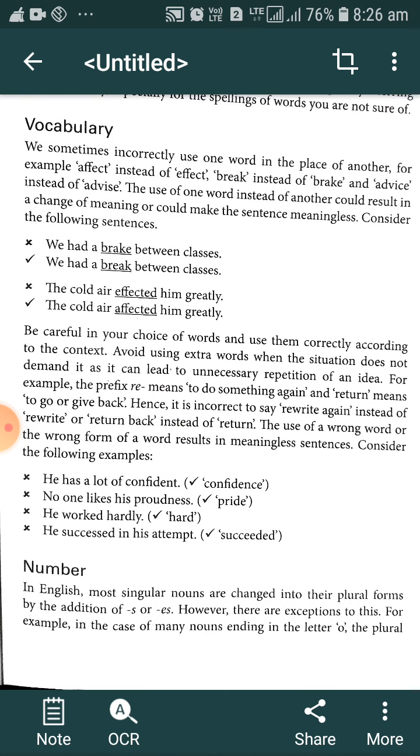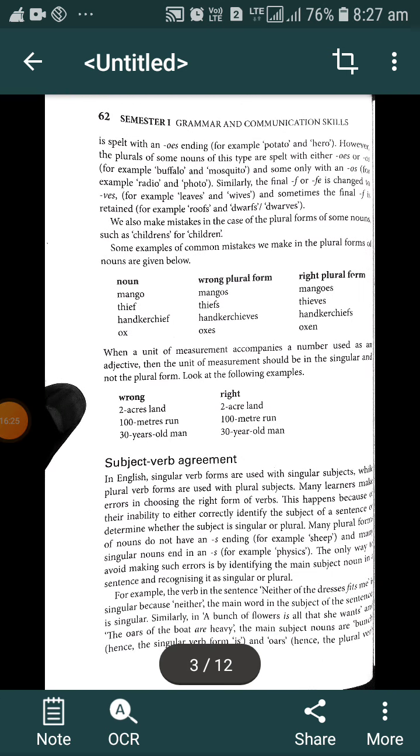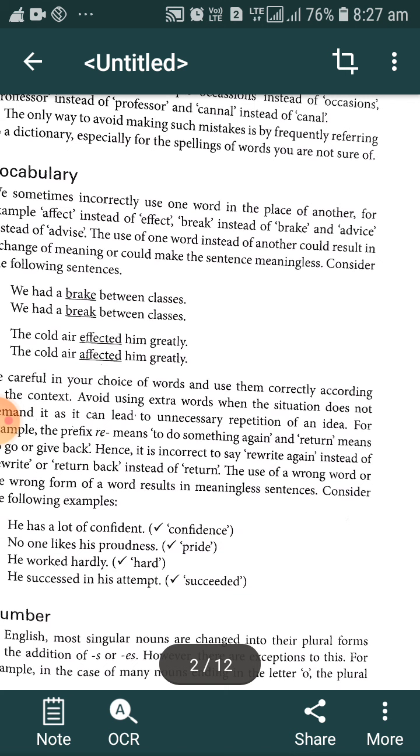This is a brief idea about using vocabulary and using the proper words to give proper meaning to your writing. There is another portion that is for number. It will be a very long video if we discuss number in this video, so we will discuss that portion tomorrow.